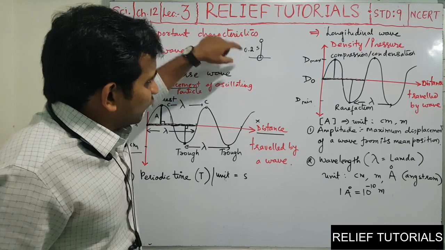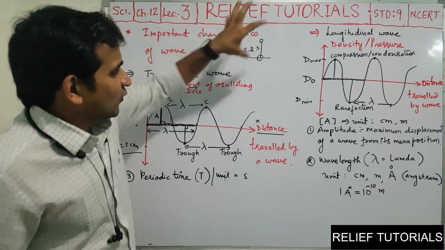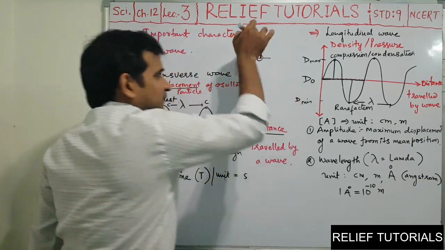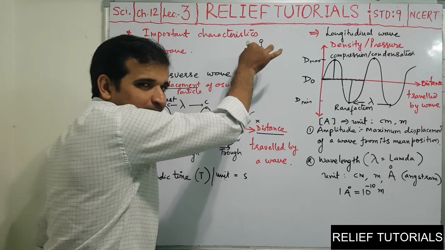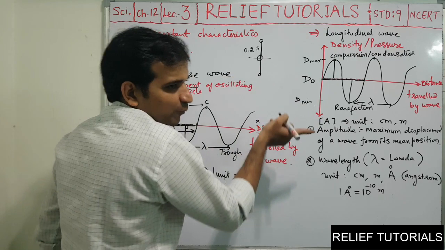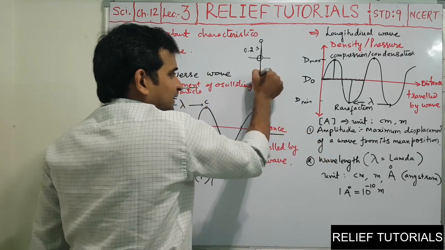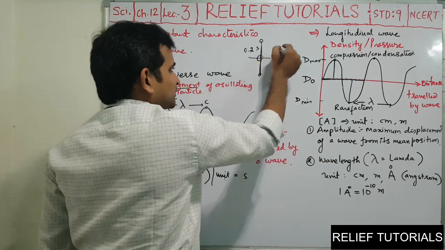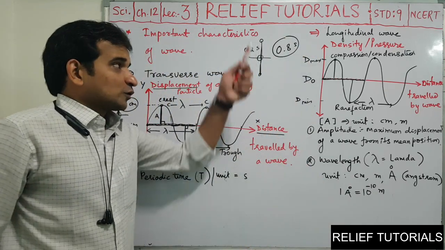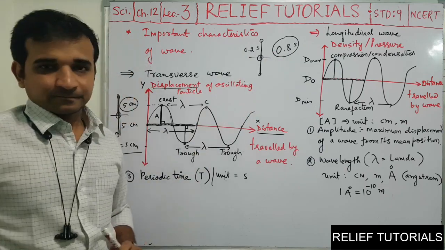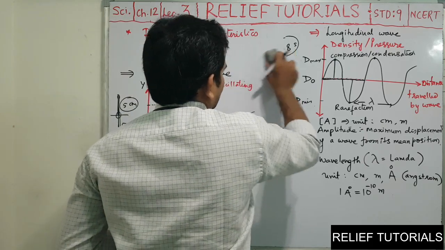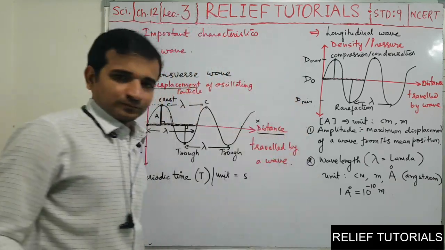So if I ask you, what should be the time required to complete one oscillation? Say 0.2 seconds to go upwards, then 0.2 seconds to come back to the mean, so 0.4, then it goes down again, 0.2, means 0.6, and then again comes back to original, again 0.2, means the total time is 0.8 seconds to complete one oscillation. So this is its periodic time. Periodic time means time required to complete one oscillation or one wave.